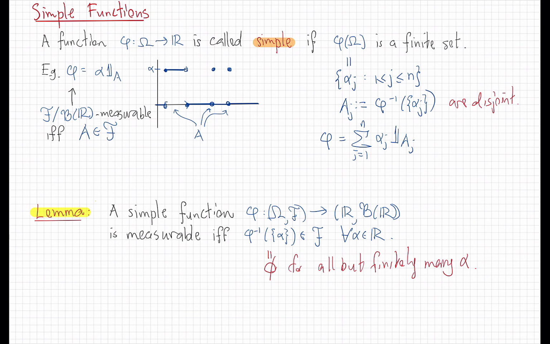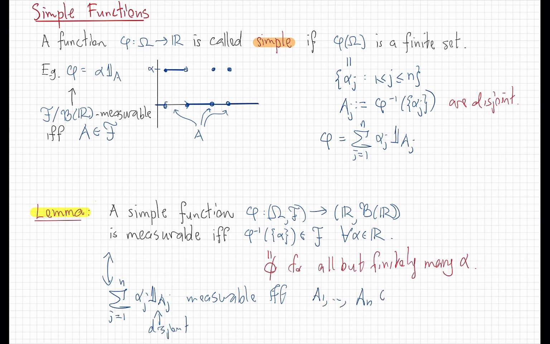So to be clear, this says the same thing as the sum, j going from 1 up to n, of alpha j times the indicator of A j, where these are disjoint, is measurable if and only if all of those sets, A1 through An, are measurable sets.